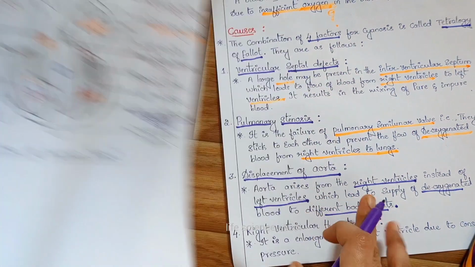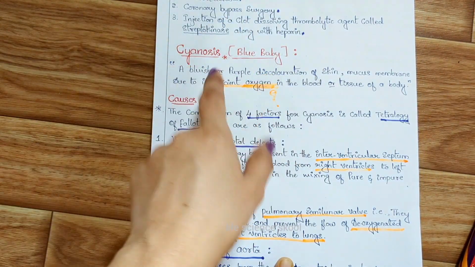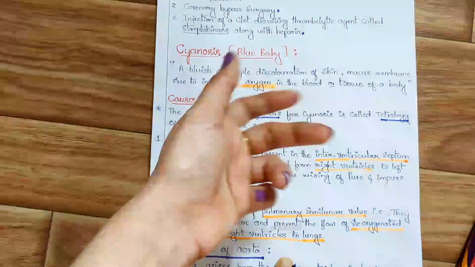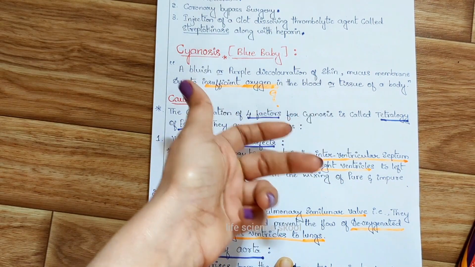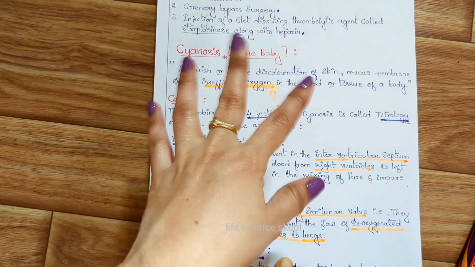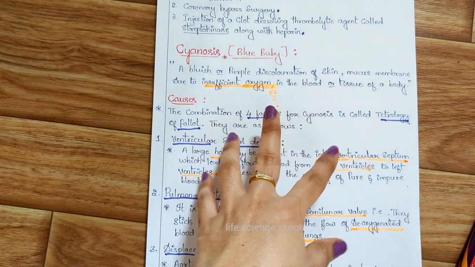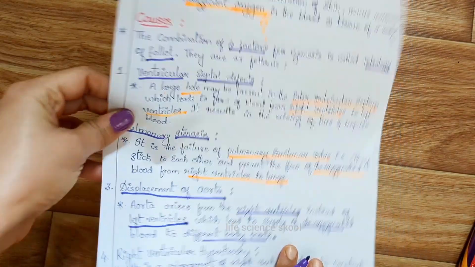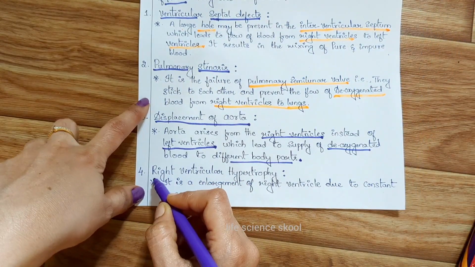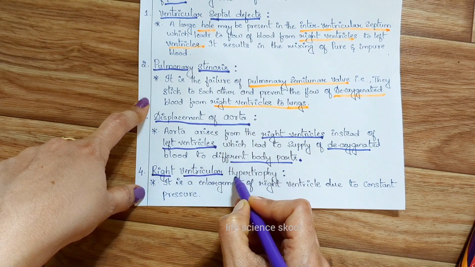Then it will lead to cyanosis. There is no supply of oxygenated blood, only deoxygenated blood is supplied. So there is a completely insufficient supply of oxygen to the tissues of the baby, and it leads to cyanosis.